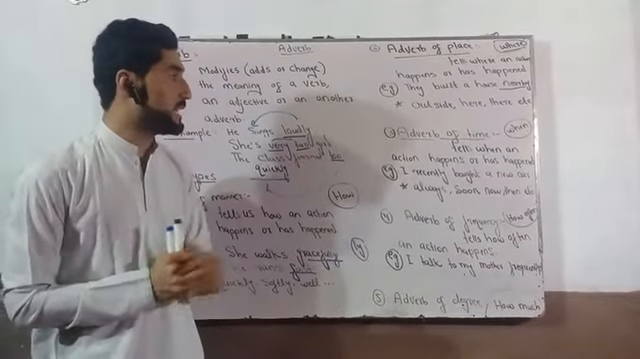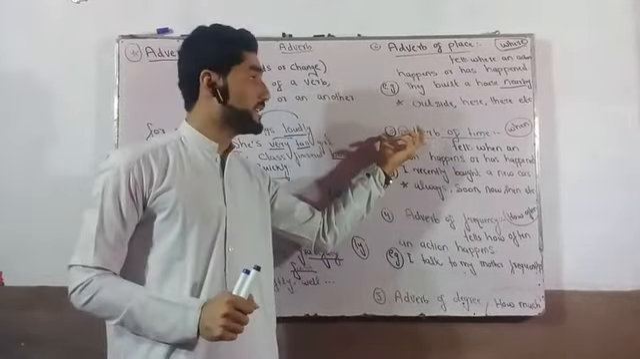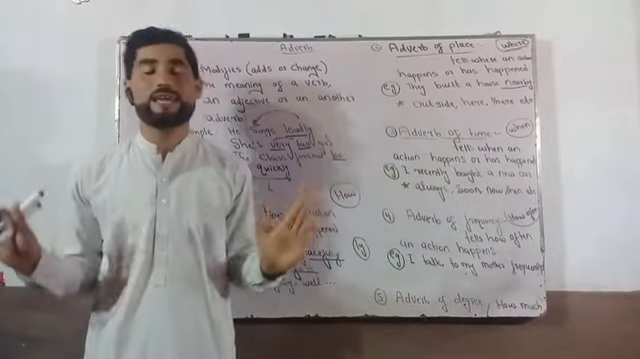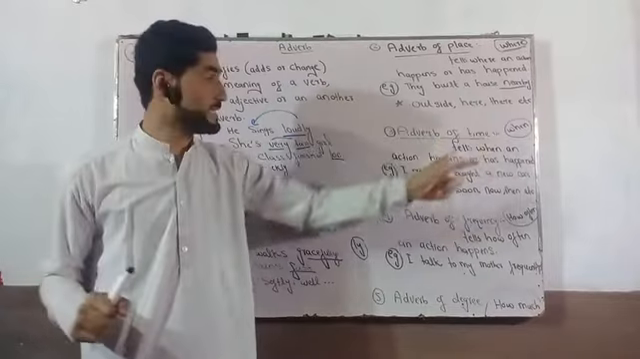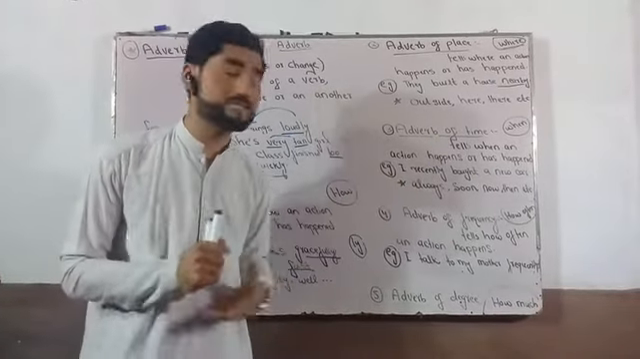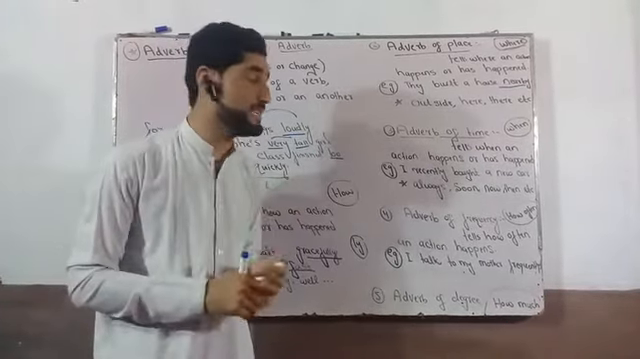The next and the third type of adverb is adverb of time. Adverb of time always tells when an action happens or has happened. They answer the question of when. Let's understand this with the help of an example. I recently bought a new car.